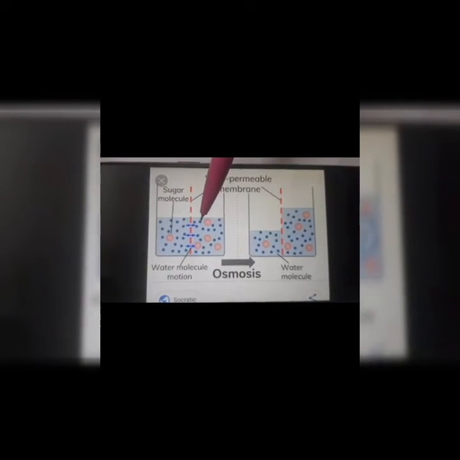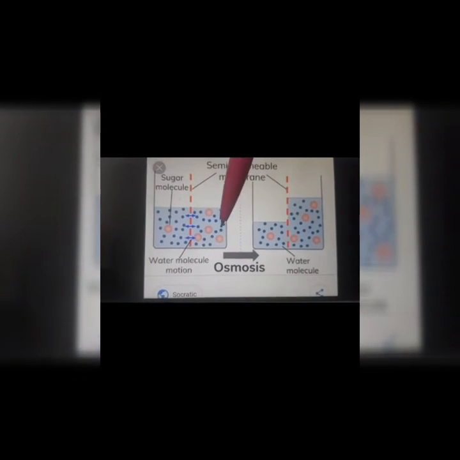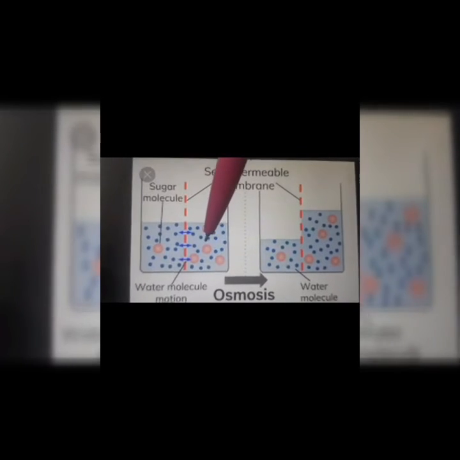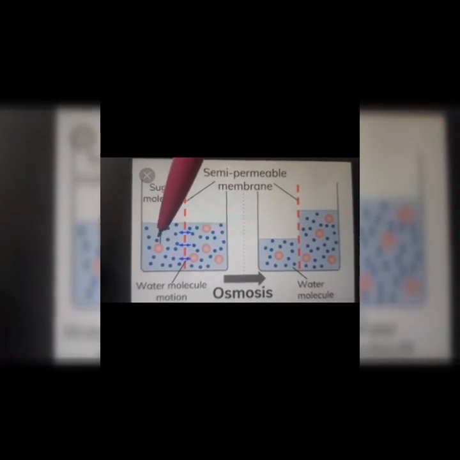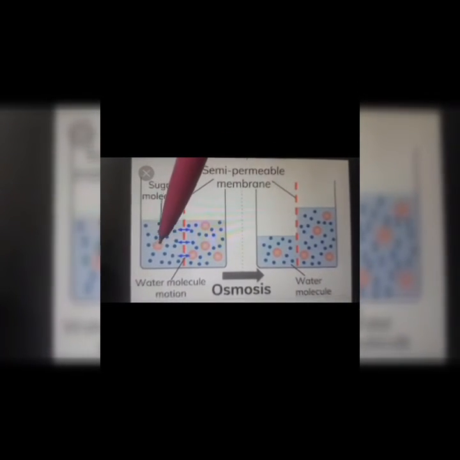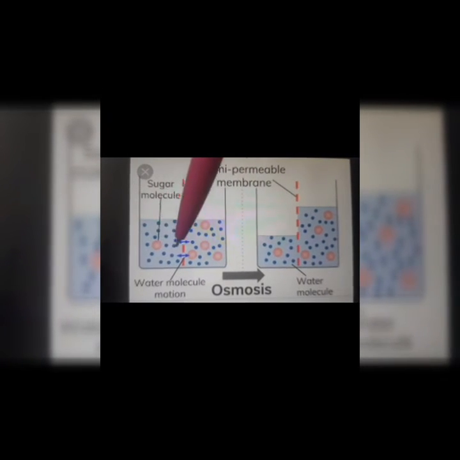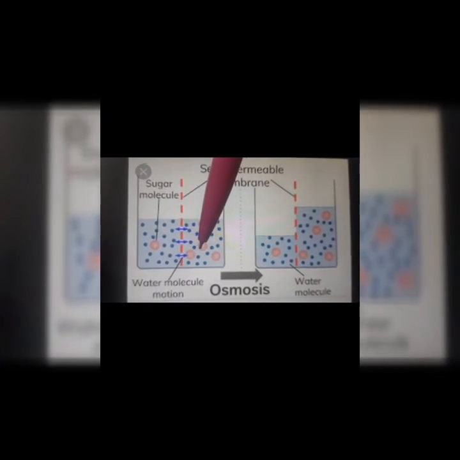This solution has a very small amount of solute, only one molecule you can see here. So the concentration of water is more on the left side. On the right side you can see there are more particles of sugar as compared to the left side. So the concentration of water will be less on the right side. So the water will move from the left side towards the right side, from its high concentration to its low concentration.